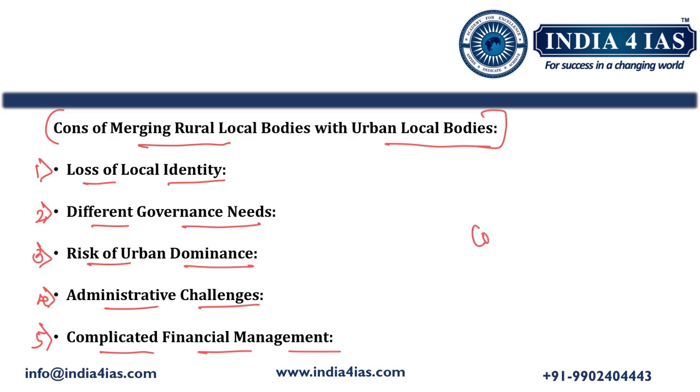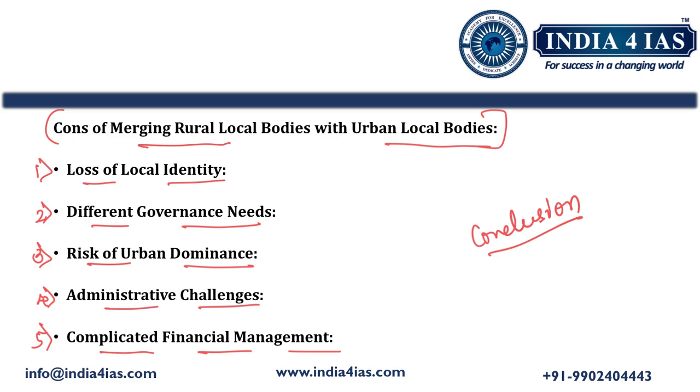Coming to the conclusion, so we should write in the conclusion: local bodies play an essential role in providing good governance at the grassroots levels by ensuring decentralized decision making, promoting accountability, and delivering essential services.